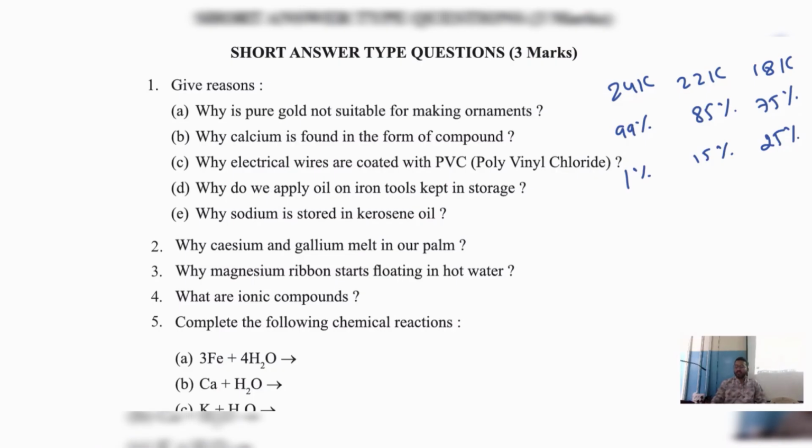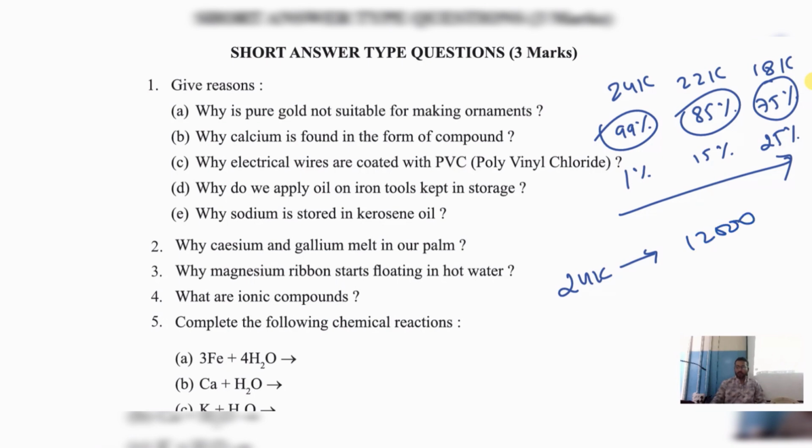As you can see, as the carat decreases, impurity increases. Now they are charging on the percentage of gold value for you. If 24 karat gold is around 12,000, then believe me, 22 karat gold will be around 11,000, and 18 karat gold will be around 9,000. Because the quantity of gold changes here. The gram of gold will change. Am I right? So this is the difference between all the types of gold.